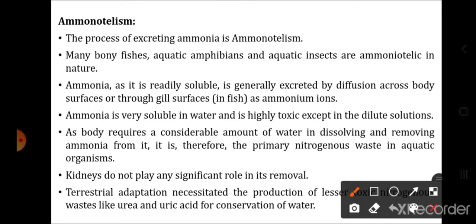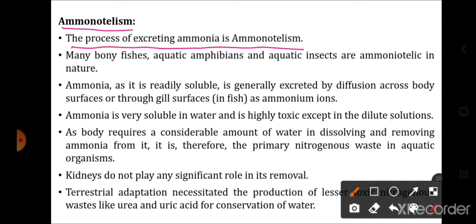Now I told you there are three nitrogenous wastes produced: ammonia, urea and uric acid. So first of all, let us study ammonotelism. The process of excreting ammonia is called ammonotelism. The process by which ammonia is removed, the elimination of ammonia as the nitrogenous waste, is called ammonotelism.